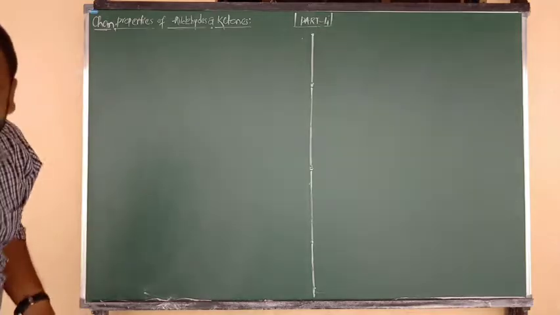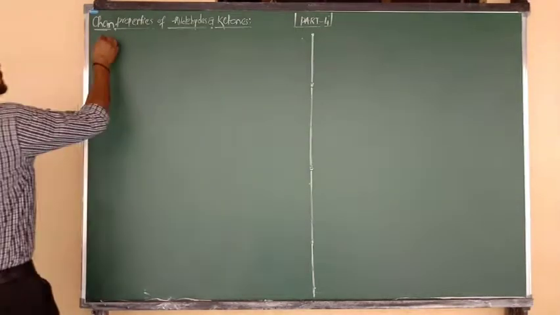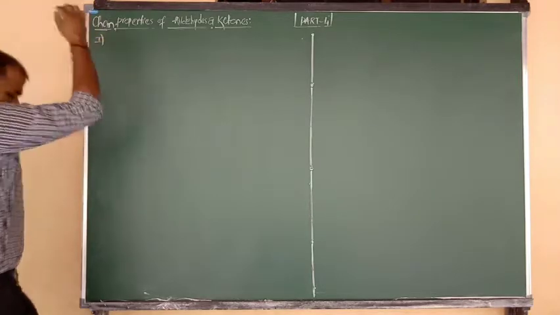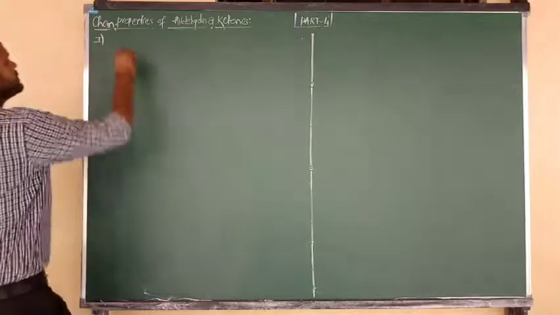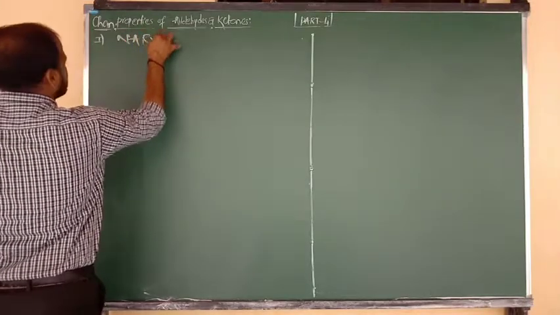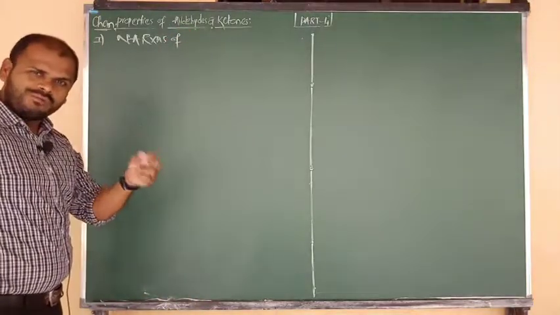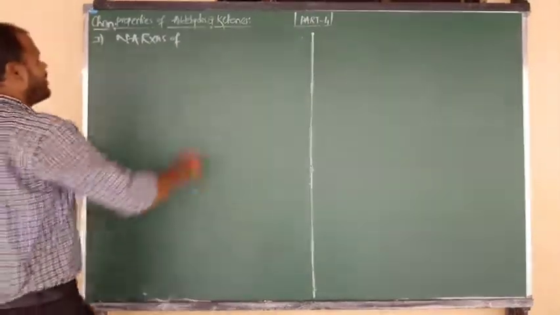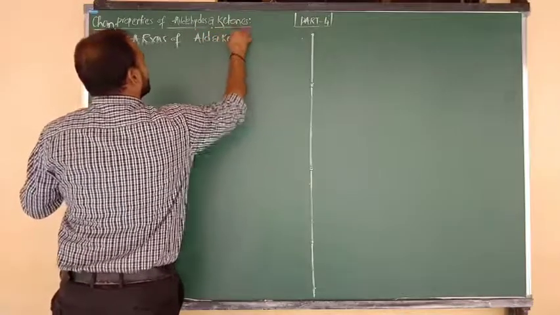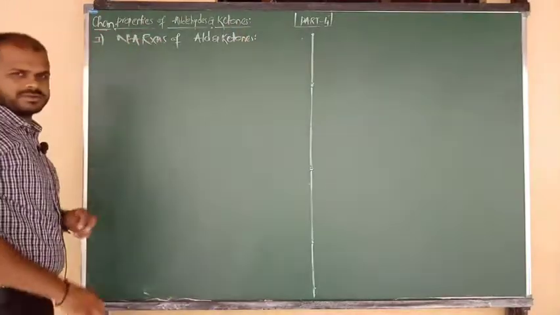Chemical properties of aldehydes and ketones. Good. So in that, the first topic I want to discuss is nucleophilic addition reactions, NAR. Nucleophilic addition reactions of aldehydes and ketones.